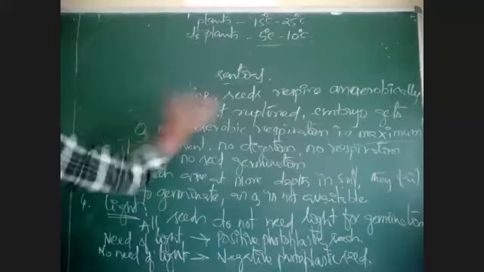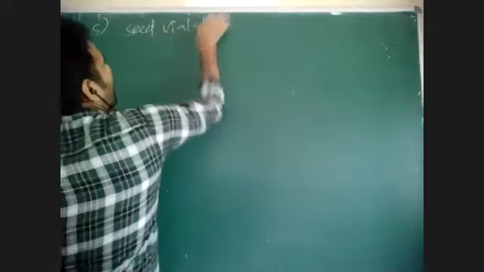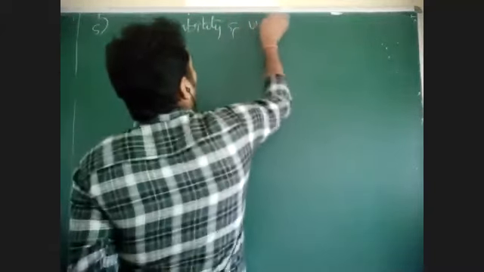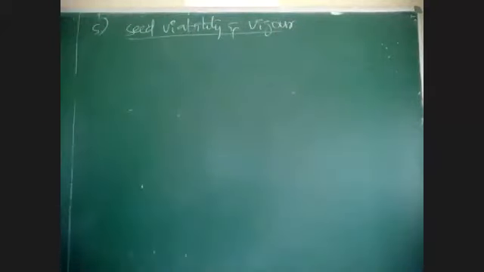These are environmental factors that can affect seed germination. Then the next factor, which is a biological factor, is seed viability and vigor. Seed viability and vigor is a factor that can influence the rate of seed germination.